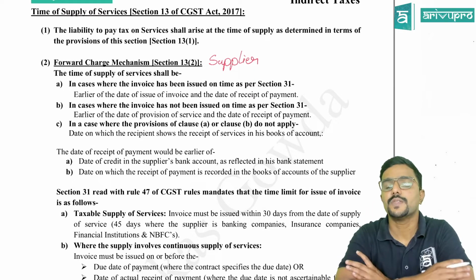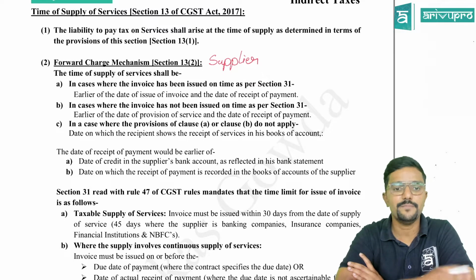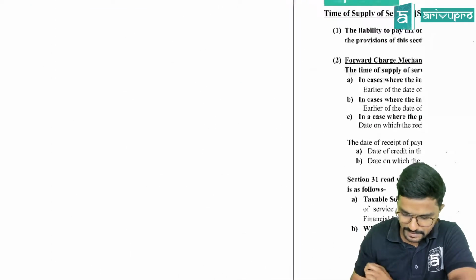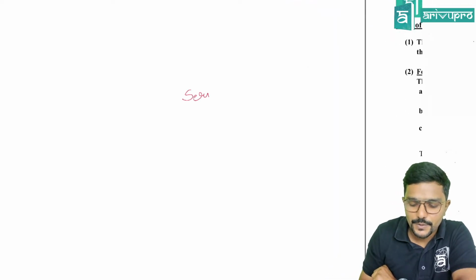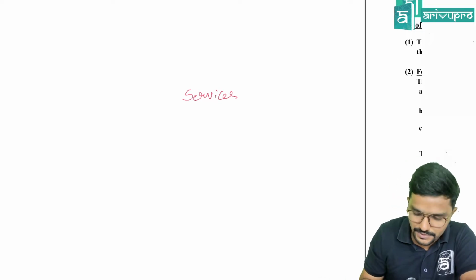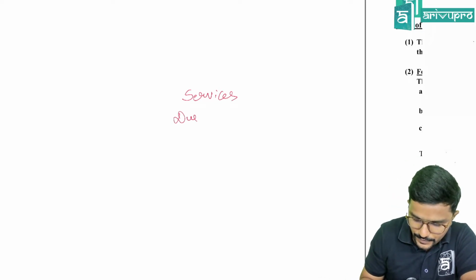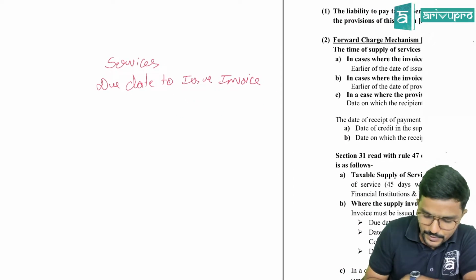Let us see. 13.2. The time of supply of services shall be before this. Let me explain once again. See, for services, due date to issue invoice is two category are there.